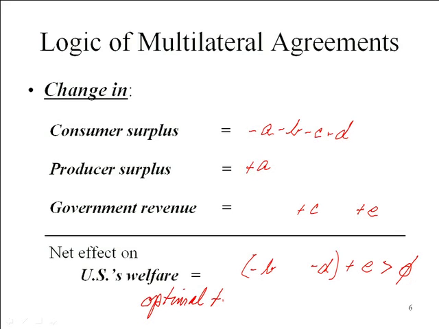Now it turns out that optimal tariff will actually be fairly small. Remember, the larger and larger the tariff is, the bigger and bigger the production and consumption distortions will be. So you want to keep those production and consumption distortions as small as you can relative to the size of your terms of trade gain. Okay. So now let's look at this from China's perspective.